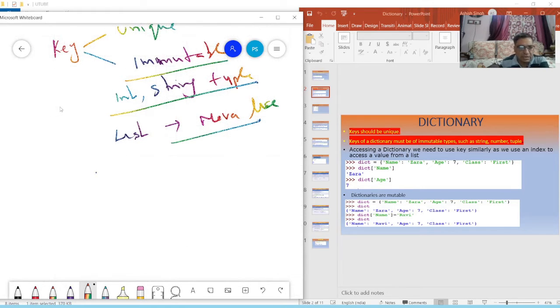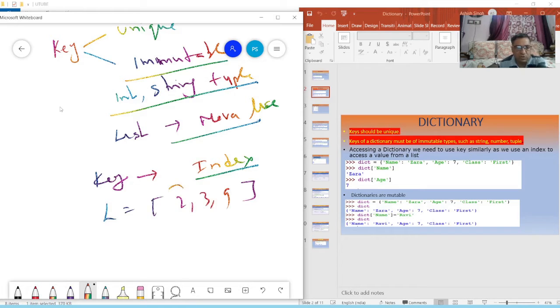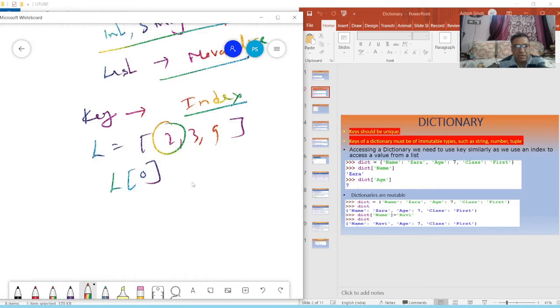So the key is a very important part of a dictionary, and the key is the index of the dictionary. To access an element in a list we use the index. Suppose L equal to 2 3 9. Suppose I want to access this 2, then how will I write? L[0]. I want to see the element at index 0, so it will give you 2. We use the index because the index of 2 is 0, this index is 1 and this index is 2. So we write L[0].